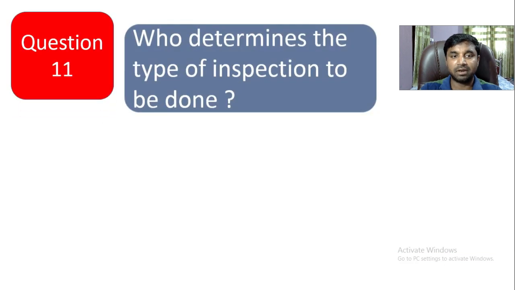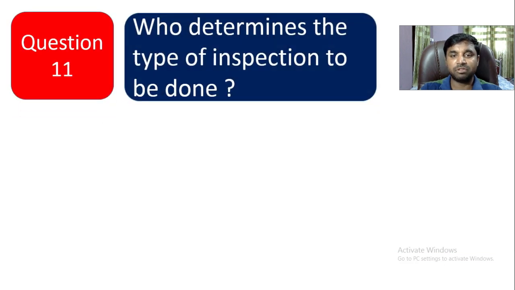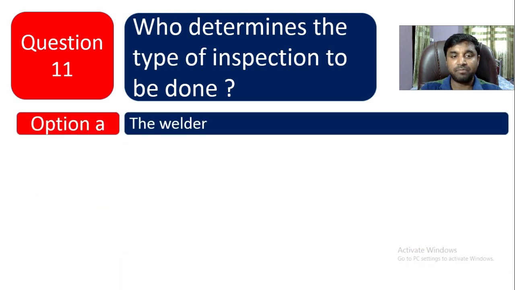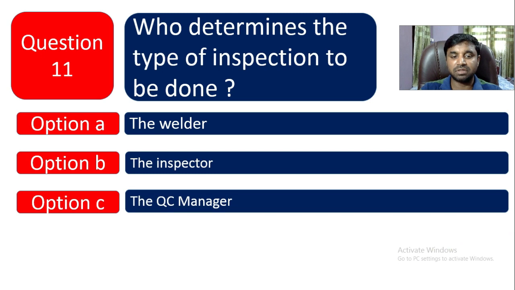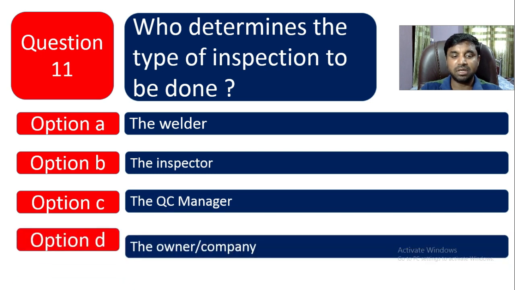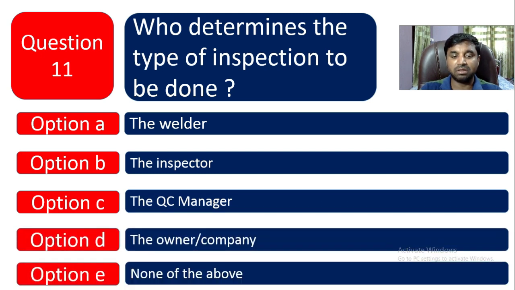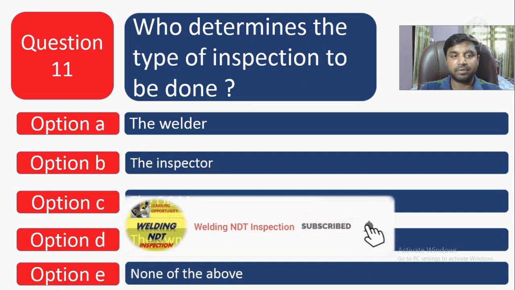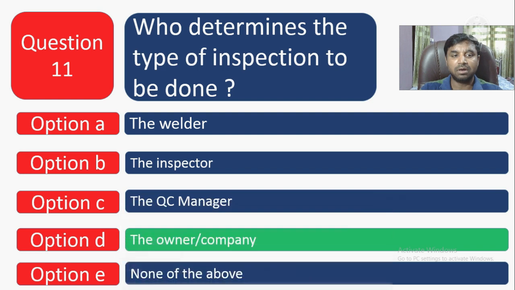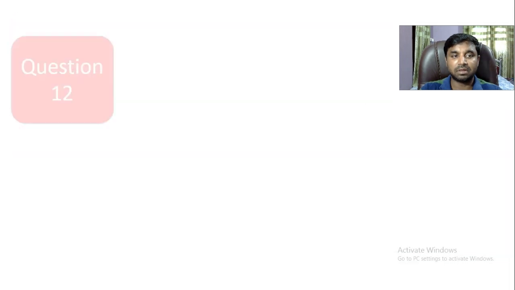Question number 11. Who determines the type of inspection to be done? Option A, the welder. Option B, the inspector. Option C is the QC manager. Option D is the owner company. Option E is none of the above. This type of question, the answer will always be that the owner or company decides the type of inspection and the requirement. Question number 11, the answer is option D.